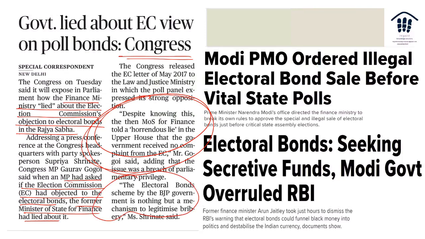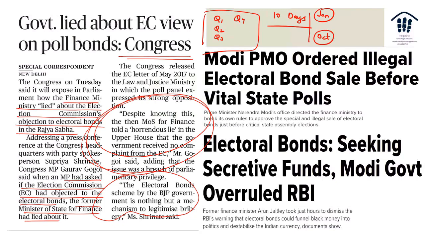So this is the problem: when you lie in the house itself, how is the scheme relevant anymore? And there is also a problem that people say this is just to legitimize bribery. Now, why do they say that? We'll talk about this. Very interestingly, what happens is Q1, Q2, Q3, Q4: for 10 days every year, in every quarter, that is, the first 10 days of every quarter,